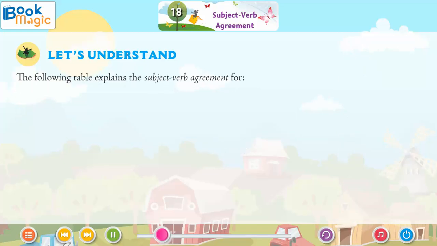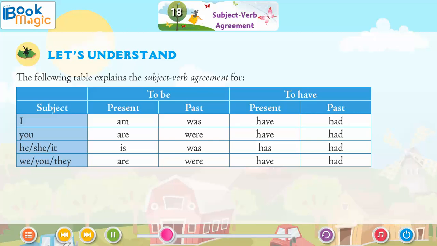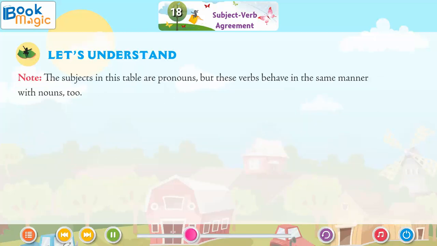The following table explains the subject-verb agreement for to be and to have. Subject, present, past. I, am, was. You, are, were. He, she or it, is, was. We, you or they, are, were. To have: I, have, had. You, have, had. He, she or it, has, had. We, you or they, have, had. Note, the subjects in this table are pronouns, but these verbs behave in the same manner with nouns too.